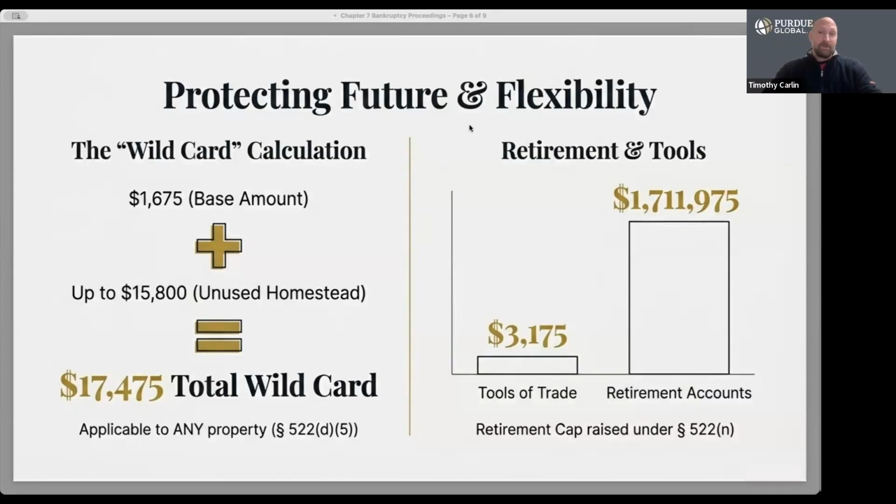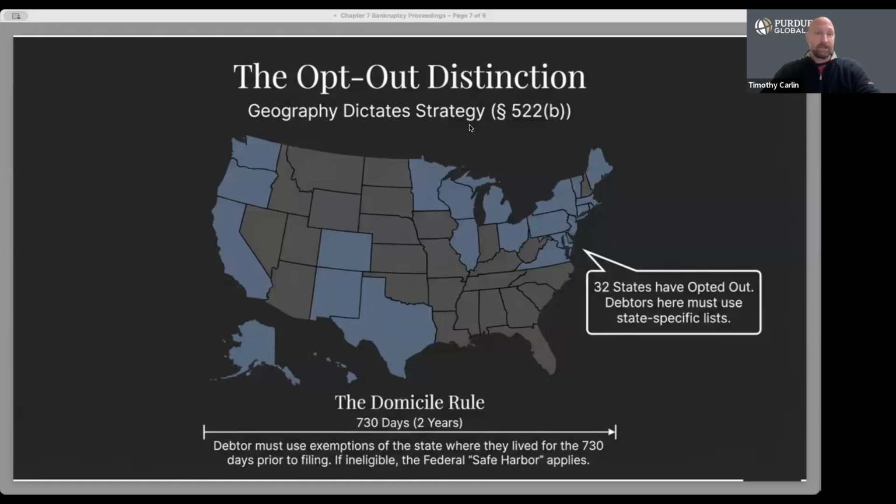Now let's discuss geography, because exemption strategy depends heavily on where the debtor actually lives. Not all debtors may use the federal exemption system. Many states, as you can see here, have opted out, meaning that residents must use state-specific exemptions. And in these cases, debtors generally cannot mix federal and state systems. They need to use one complete system.